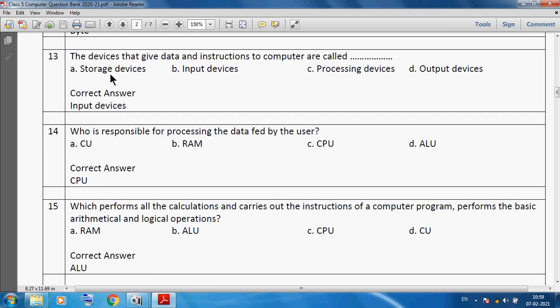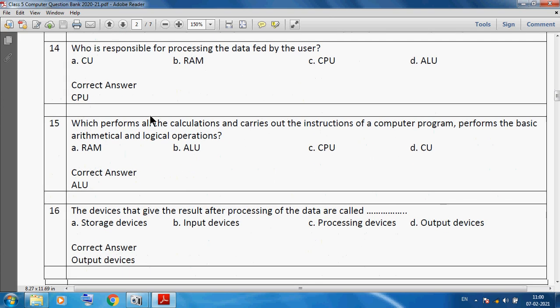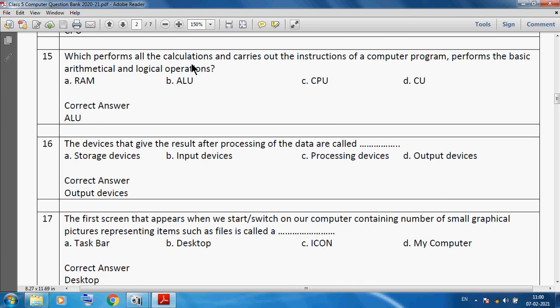The device that gives data and instructions to the computer is called an input device. Input device is used to give data and instructions to the computer. Who is responsible for processing data fed by the user? CPU is responsible for processing the data fed by the user. ALU performs all the calculations and carries out the instructions of the computer program, performing basic arithmetic and logical operations.